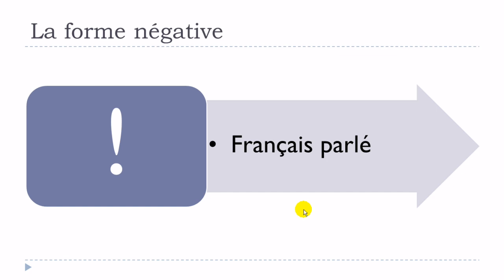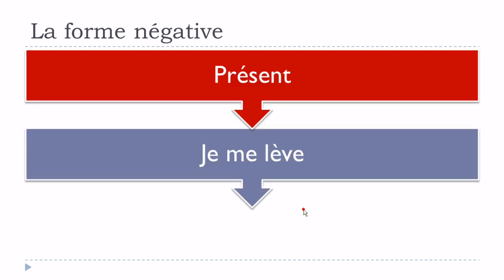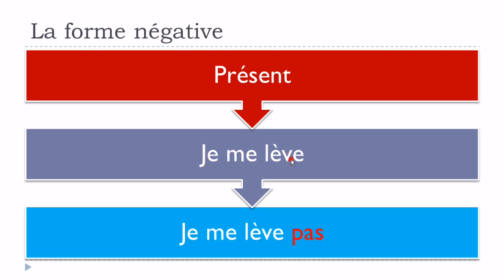Because if we're talking about youngsters, for instance, and the French that you can hear in the streets, normally when we talk about the negative parts, they will take the first part away. And then you've got je me lève. If you want to put the negative form, then you will only put this pas at the end. Okay? This is informal. It's not formal French.